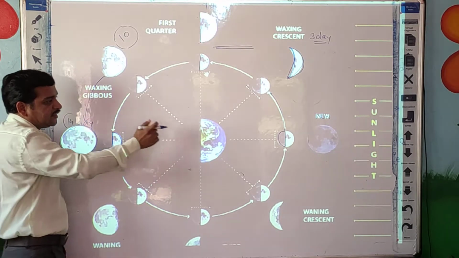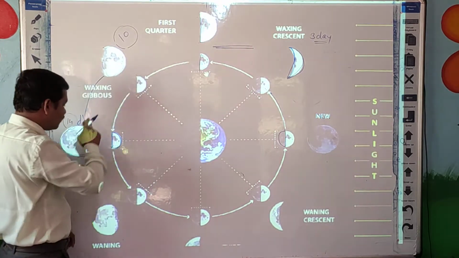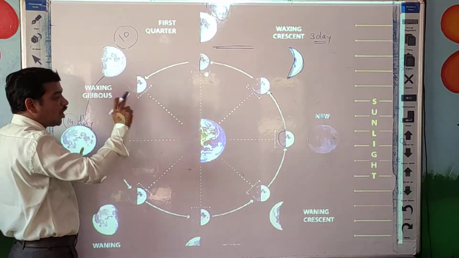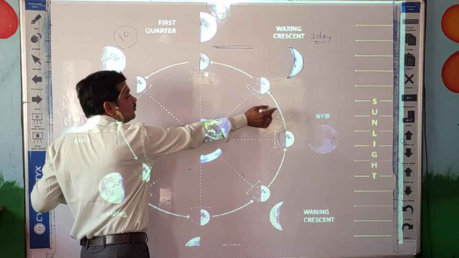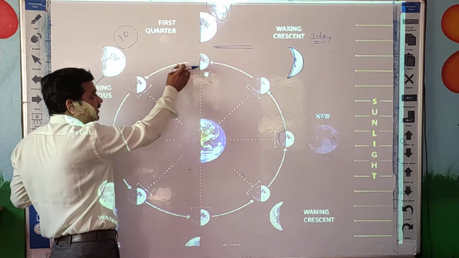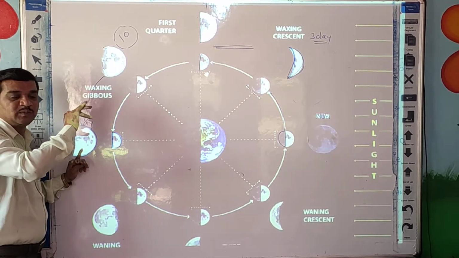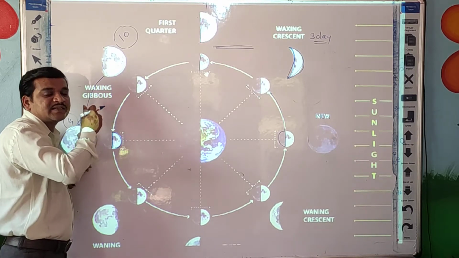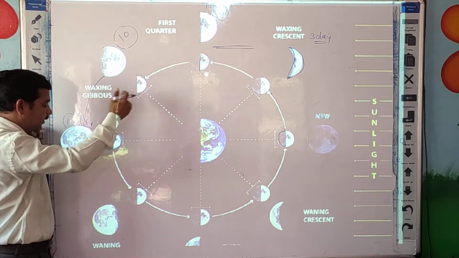Yes. Now after full moon, students, from this position, from the first day till the 14th day, from new moon to full moon, how many days are required? 14 days. So see here, every day the moon increases its size. This is called the waxing stage of the moon, in which the moon grows and grows.